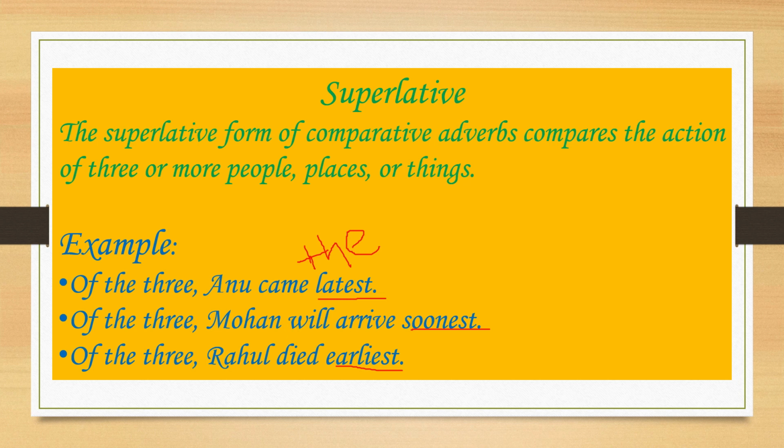We are not using the here, as these are not nouns, these are verbs. We are comparing the verbs, not the nouns, not the persons. We are comparing the actions here. It compares the action, right?